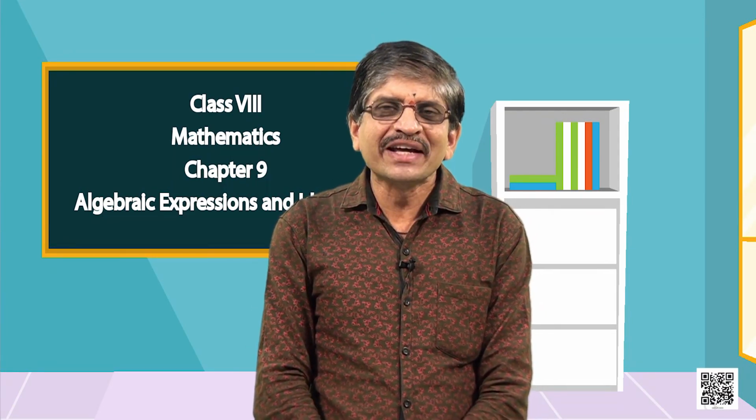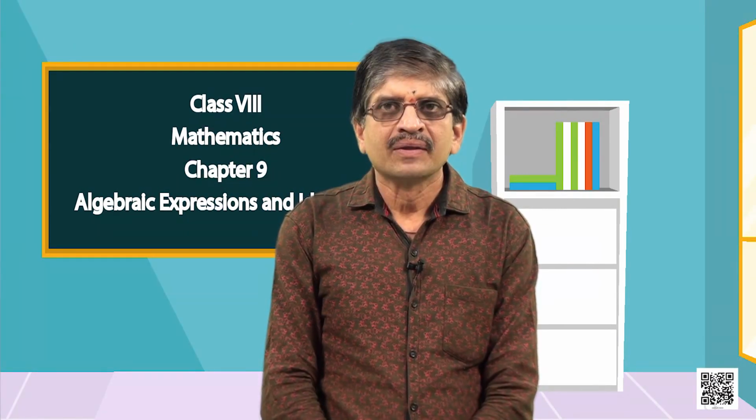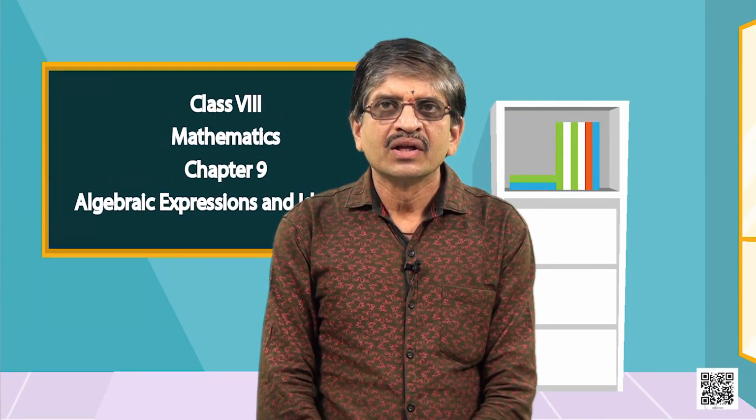Let us summarize what we have learnt in today's class. We have learnt what an algebraic expression is and what it is formed with. We have seen some examples of algebraic expressions. We learned to represent algebraic expressions on the number line. We have seen terms of algebraic expressions. We have identified the coefficient of each term in the algebraic expression.